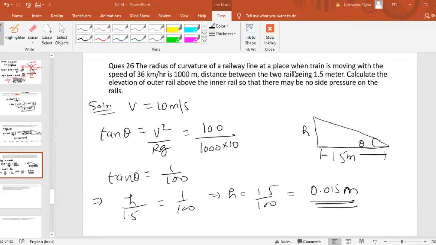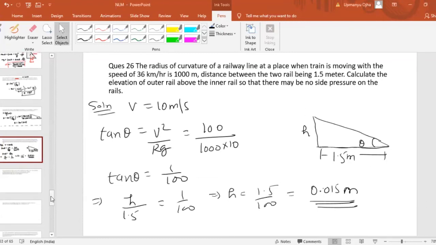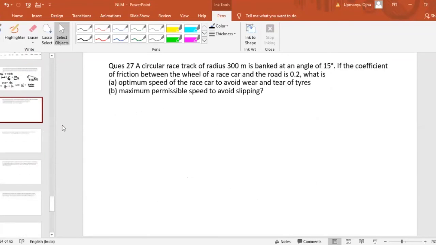Okay, fine. Next, a circular track of radius 300 meter is banked at an angle of 15 degree. If the coefficient of friction between the wheel of the race car and the road is 0.2, what is the optimum speed of the race car to avoid the wear and tear of the tires? That is the first part. And the second part is, find the maximum permissible speed to avoid slipping.